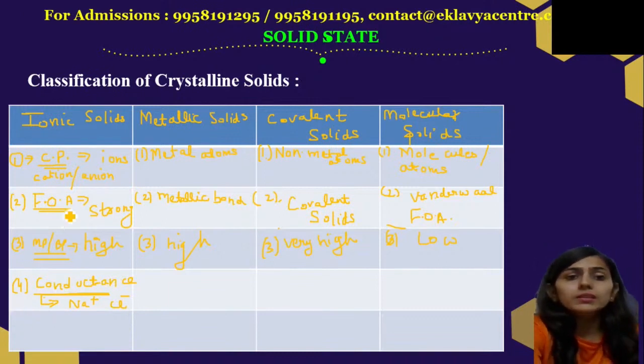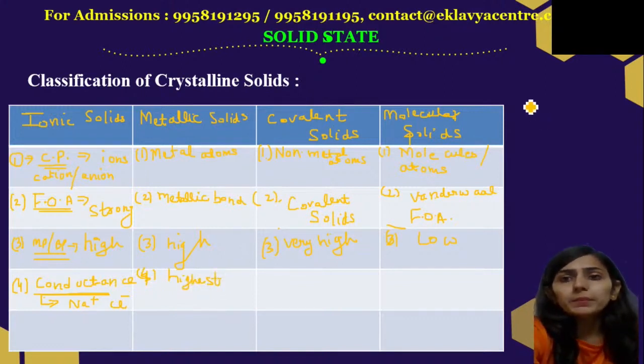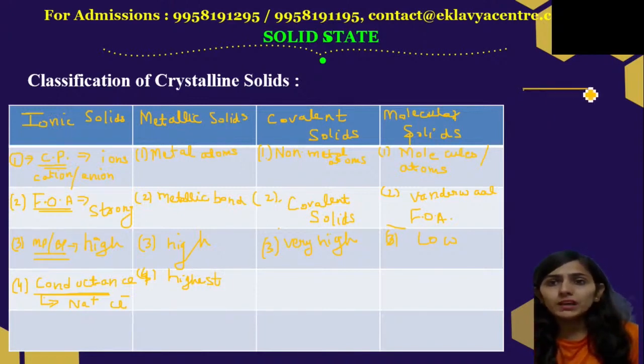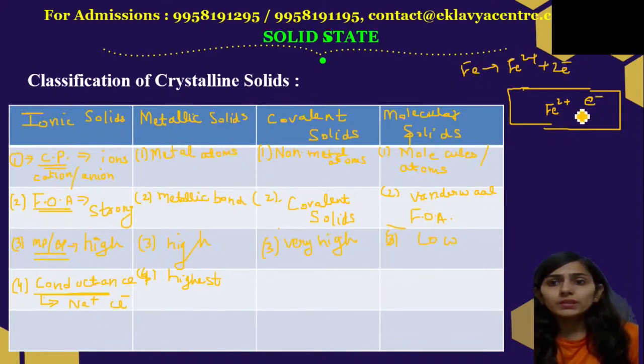Now if we talk about the conductance of metallic solids, its conductance is highest. I'll explain how. We know that metallic solids have metallic bonds between them. Suppose we have iron. This iron, Fe, gets converted into Fe2+ ion by losing 2 electrons.